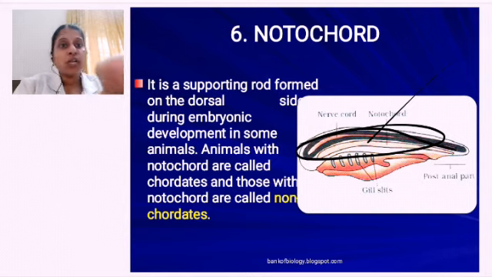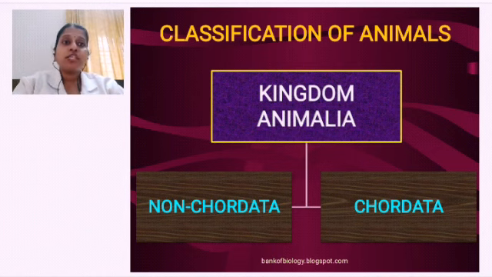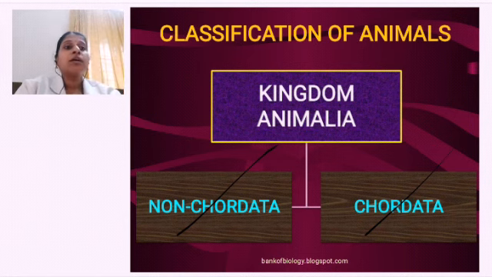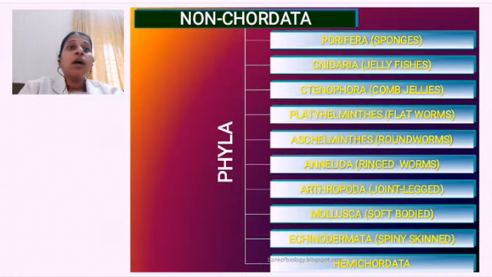Notochord absent, non-chordates. Now classification of animals can be divided into non-chordates and chordata: non-chordata, those who do not have notochord; chordata, those who have notochord.